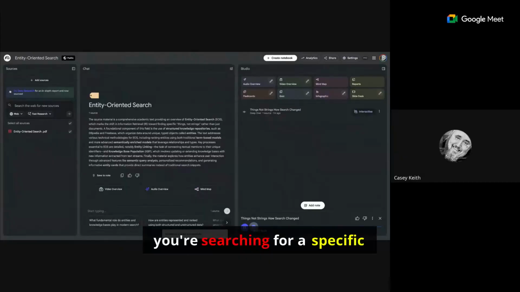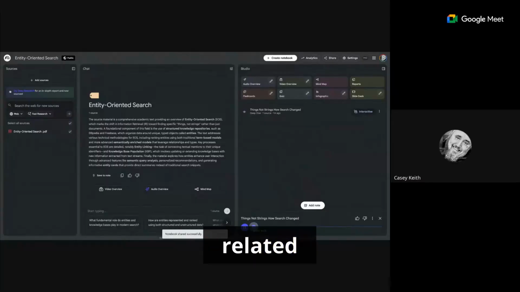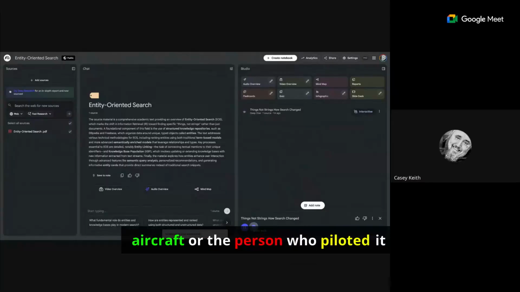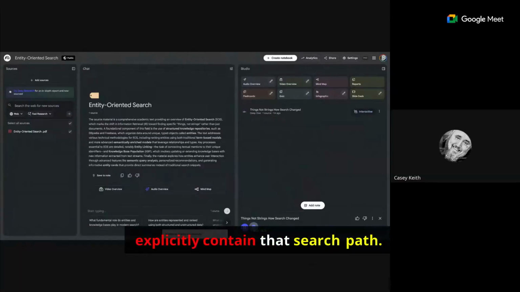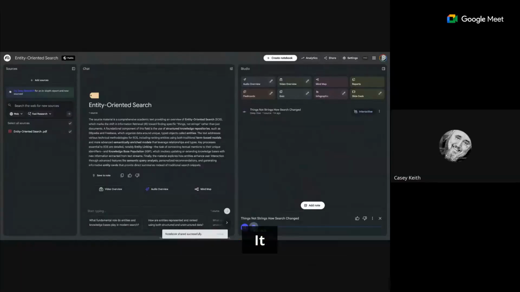If you're searching for a specific type of historic aircraft, the EQ graph can recommend related aircraft or the person who piloted it based on their close connections in the knowledge graph, even if the search history doesn't explicitly contain that search path. It allows for true, guided, topical exploration.